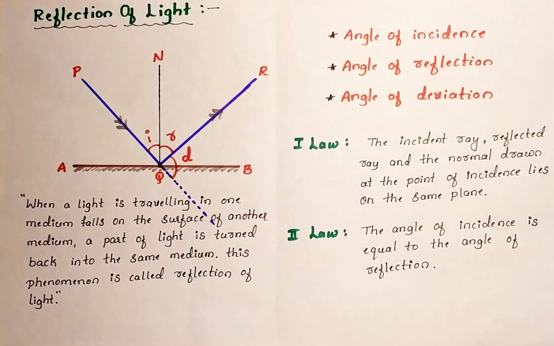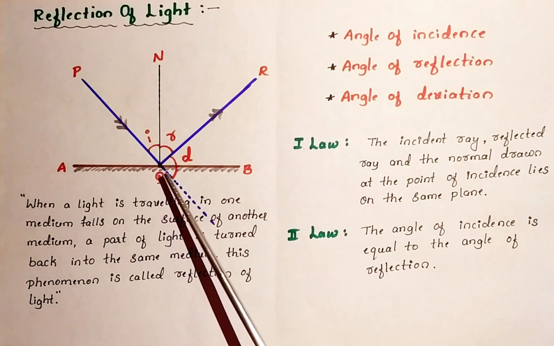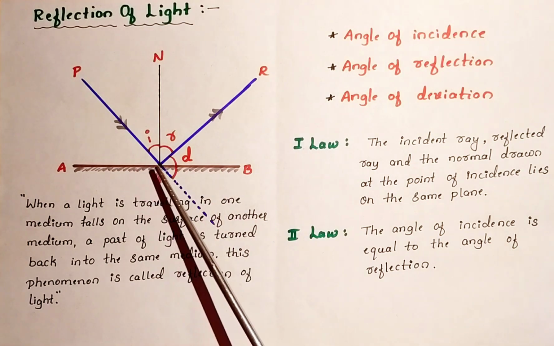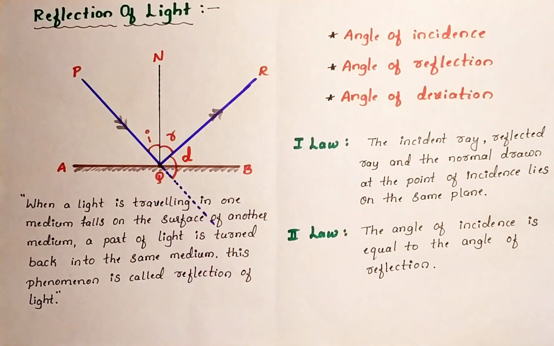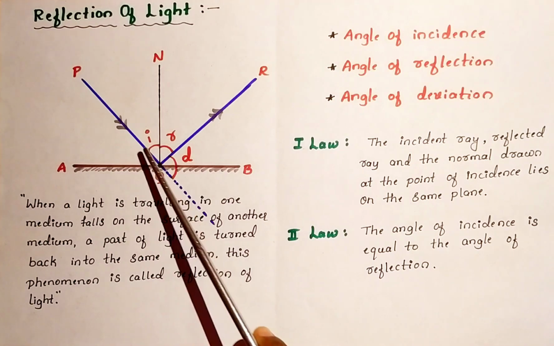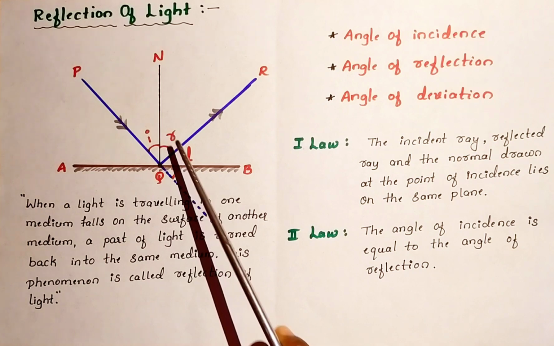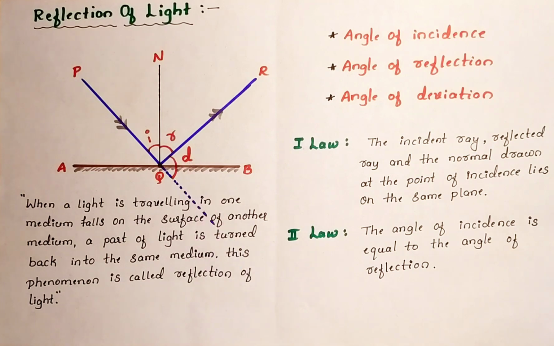Now the question arises, why is only a part of the light turning back? Because the remaining part of the light may be absorbed by the mirror or transmitted by the mirror. Now we can go on to measure the angle of incidence, angle of reflection, and angle of deviation.